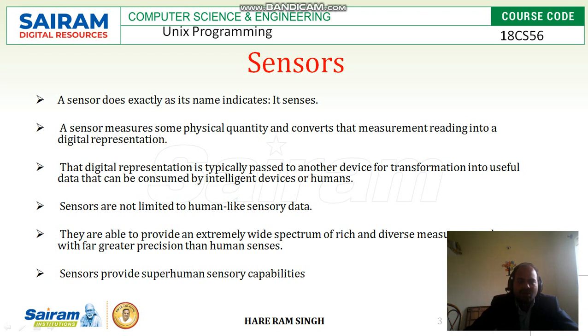Next, sensors are not limited to human-like sensory data. They are able to provide an extremely wide spectrum of rich and diverse measurement data with far greater precision than human senses. So a sensor can sense the data with all the parameters.